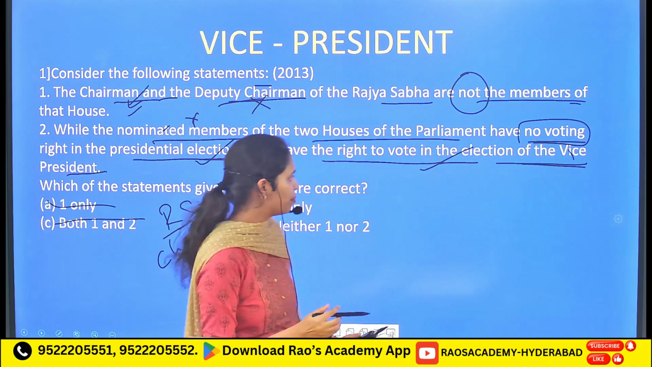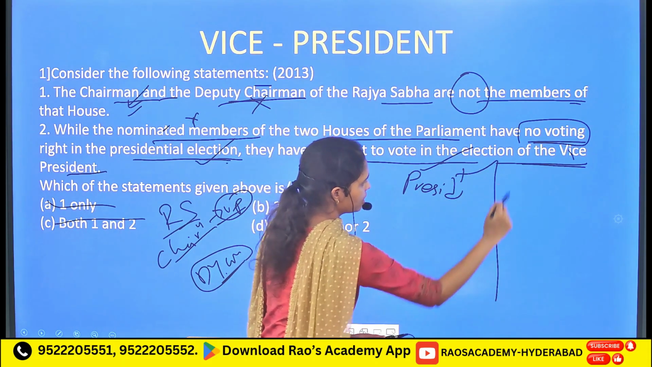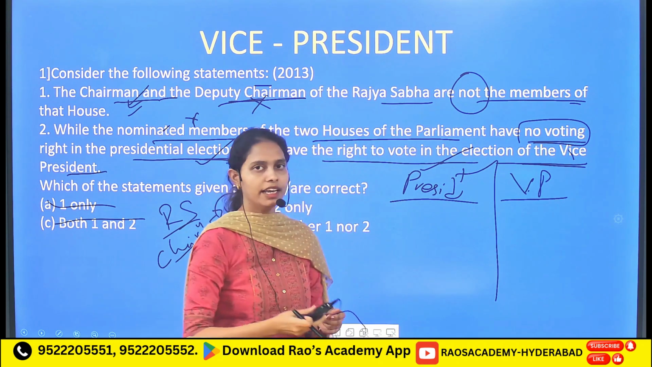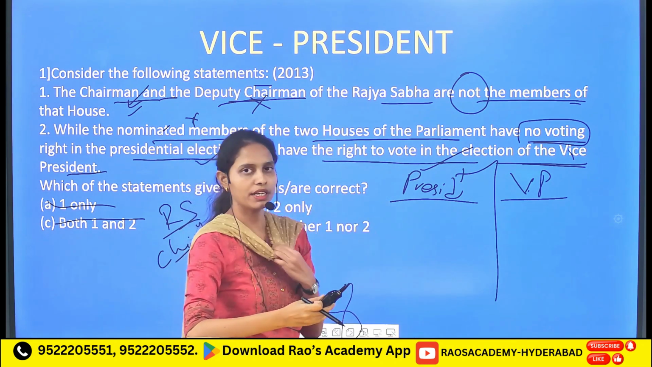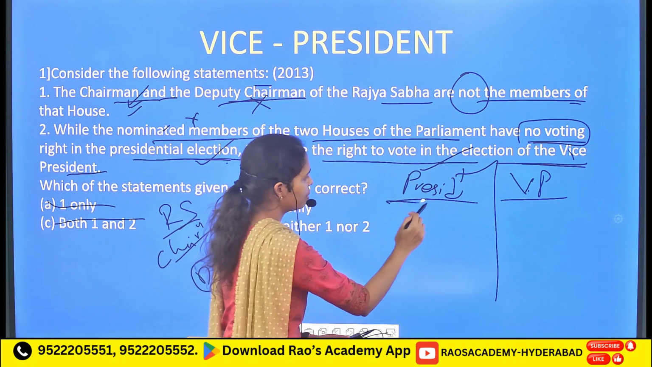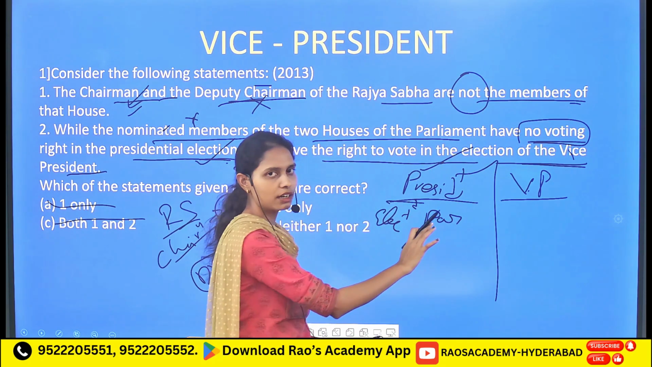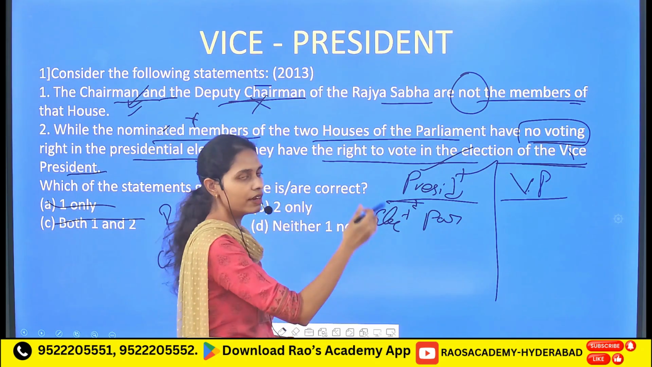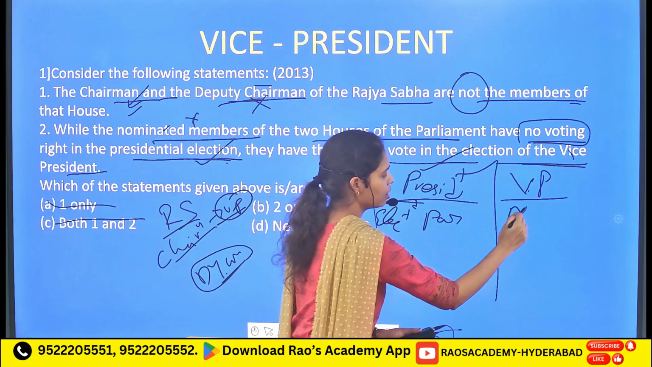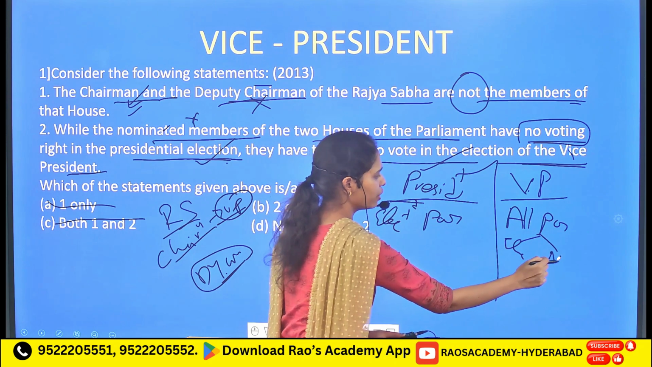So again, let's compare the electoral college of the president of India and the vice president of India. Here the electoral college refers to who has the eligibility to vote in the president elections, and who has the eligibility to vote in the vice president elections. In the president's case, it includes the elected members of the parliament, but does not include the nominated members. Whereas in the vice president elections, the electoral college includes all members of the parliament, both the elected members as well as the nominated members.